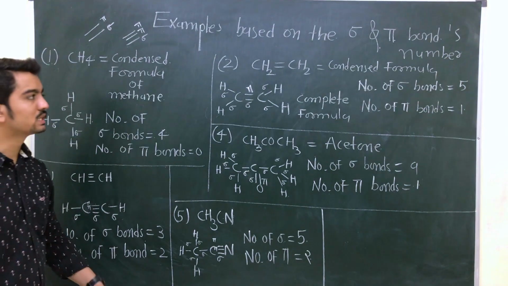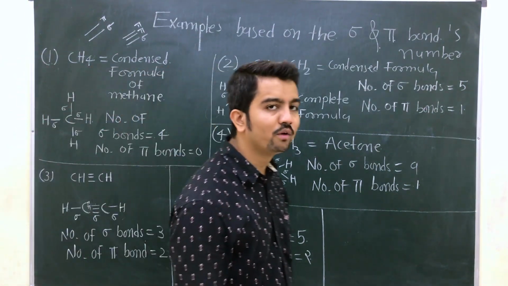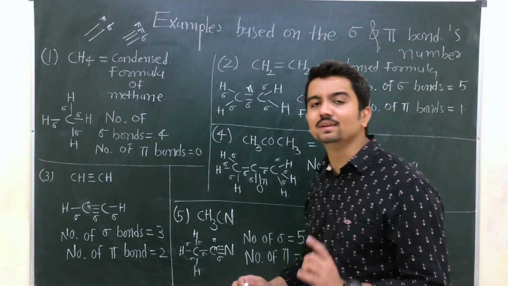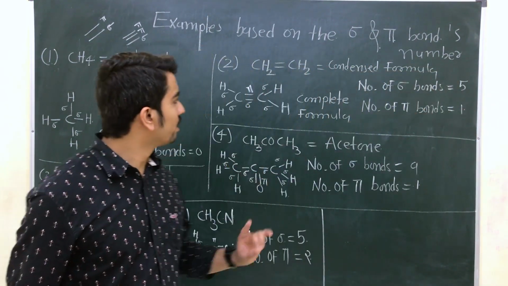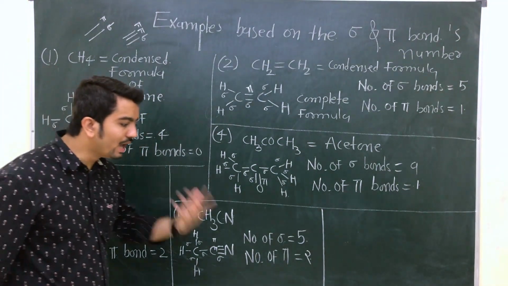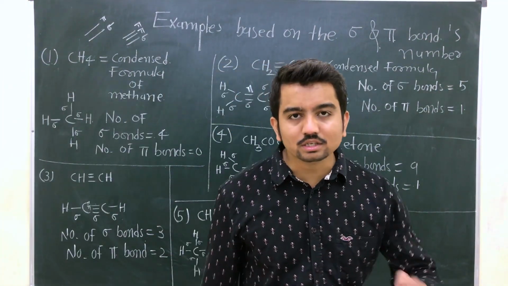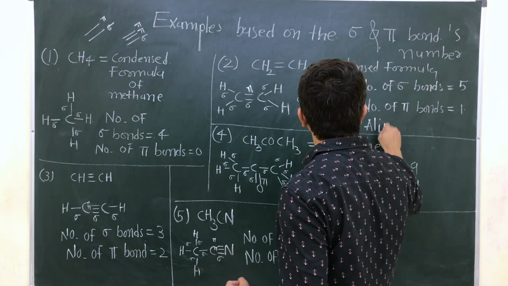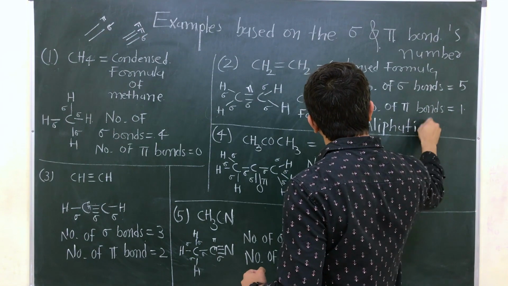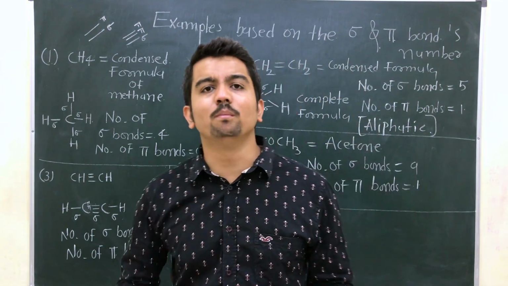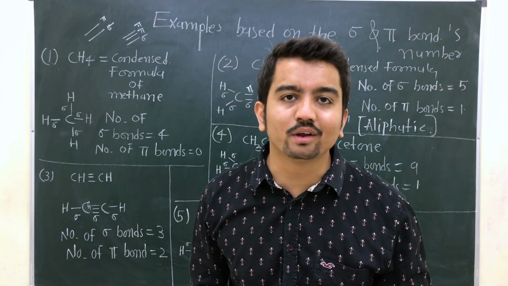Let's solve the last example of calculation on sigma and pi. See, you can check one thing, that is a symmetry in our solution. We are only solving the aliphatic topic. So now we will have a new question. What do we mean by the word aliphatic? These are all aliphatic compounds. Now we will have a question, my dear friends.